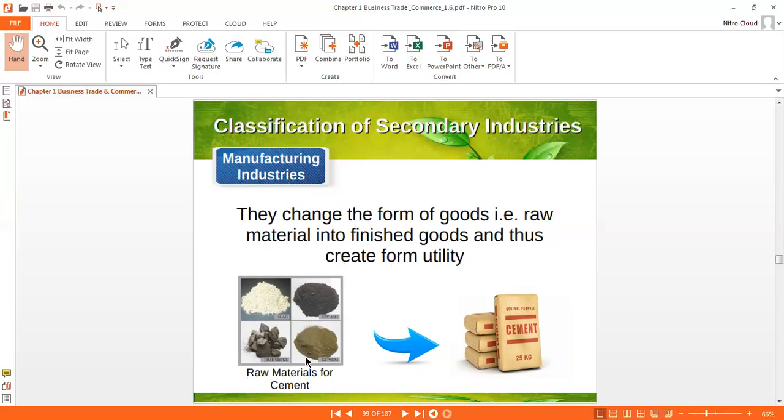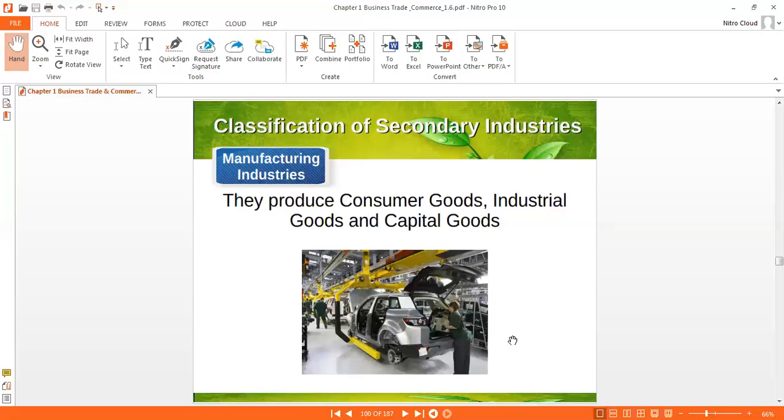Here see one more example. Raw material of cement. Combine all this raw material and convert into the cement. Again, manufacturing industry, they produce consumer goods, industrial goods, and capital goods. It means they produce all types of goods. Consumer goods also means consumer. Generally, we all are the consumer. Industrial goods are helpful for production of other goods. Capital goods also they produce.